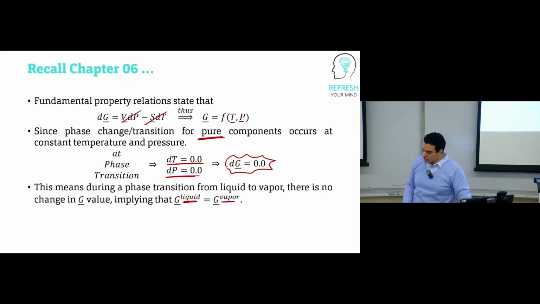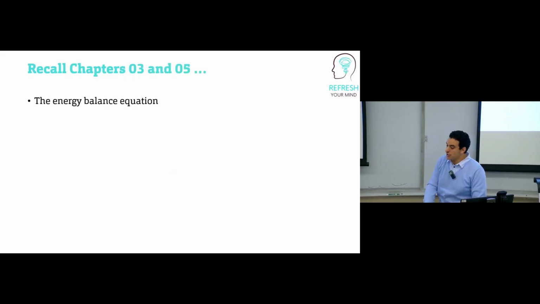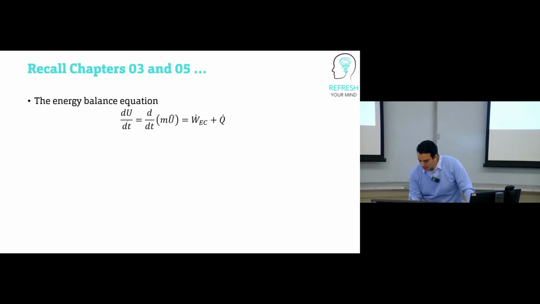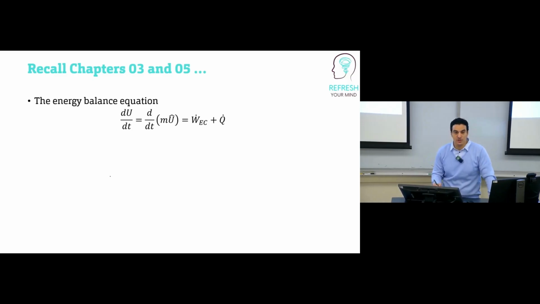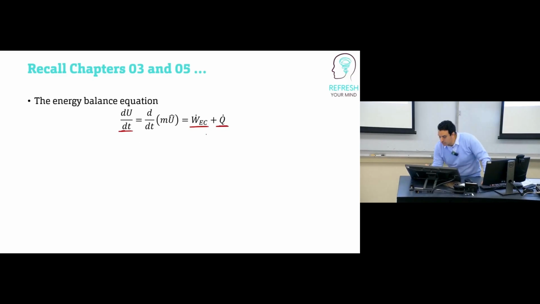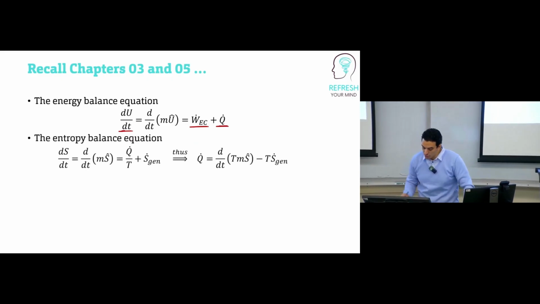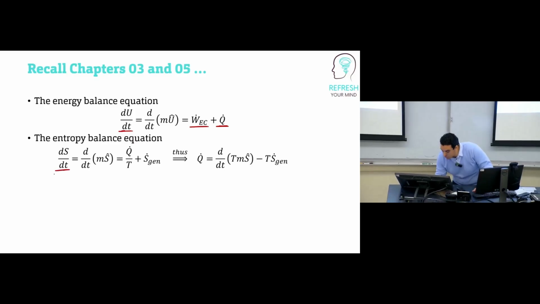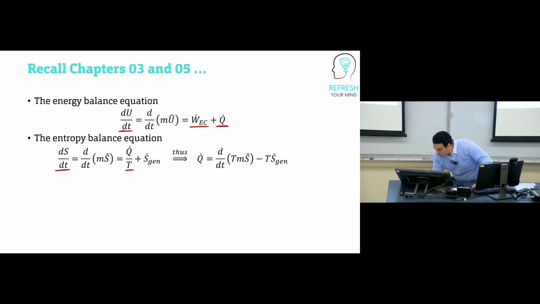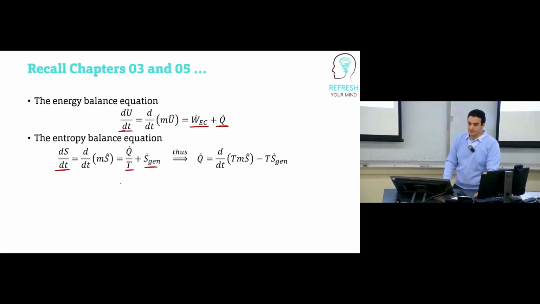To answer this question, we need to recall two chapters, chapter 3 and chapter 5. In chapter 3, we explained the energy equation, where the change in internal energy with respect to time, the accumulation, is the work of expansion and contraction plus heat. This is for a closed system. Then the entropy balance: the change of entropy with respect to time is Q over T plus S generation.